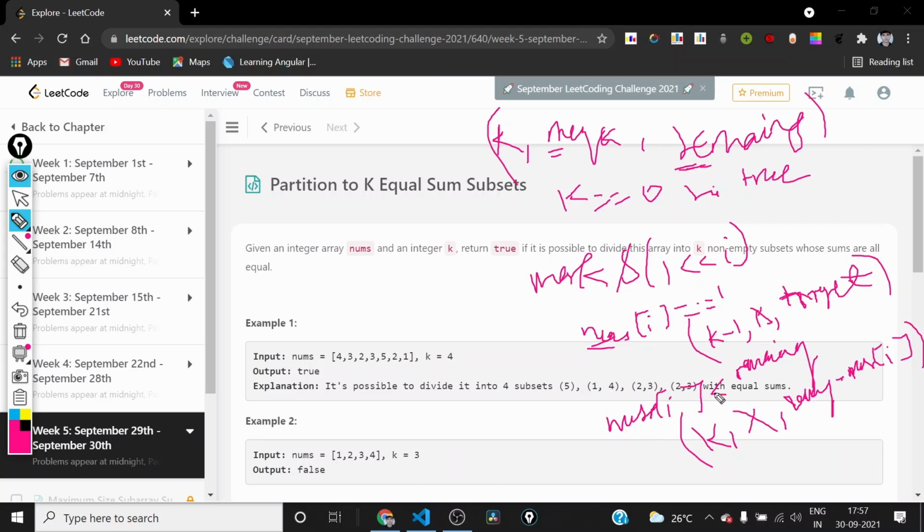If nums[i] is greater than remaining, then we won't be including it. So these two things we will be checking for every i that is not included. If for any i we get true, then the value of this current state is true, otherwise it is false. So this is the state transition we will be using.